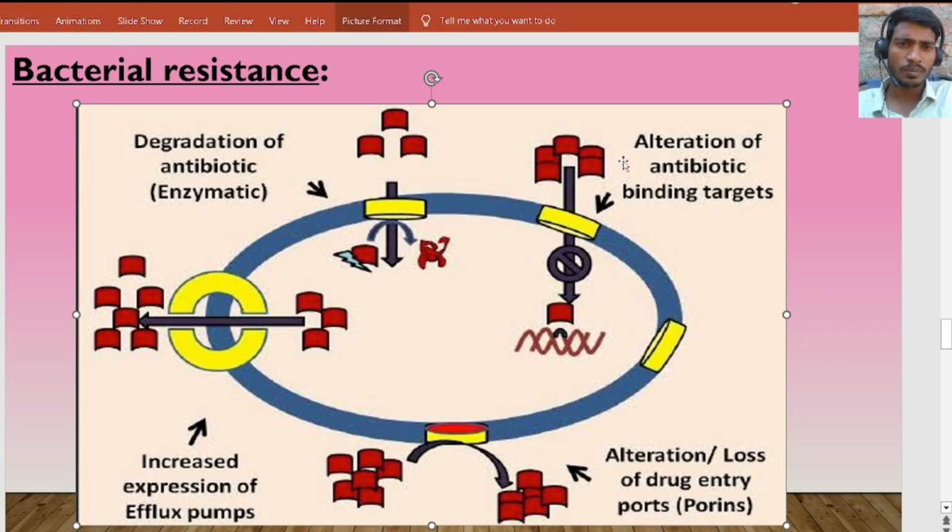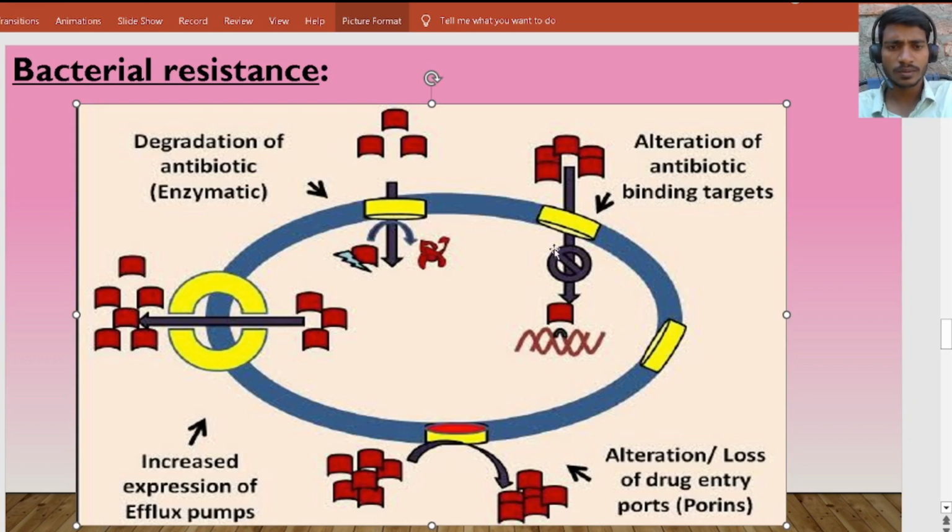So what will happen here? The bacteria will change the structure of penicillin binding proteins. So our penicillin cannot bind to the penicillin binding protein. So the protein will do its work, causing transpeptidation and forming a strong cell wall. So the bacteria will resist these penicillins.